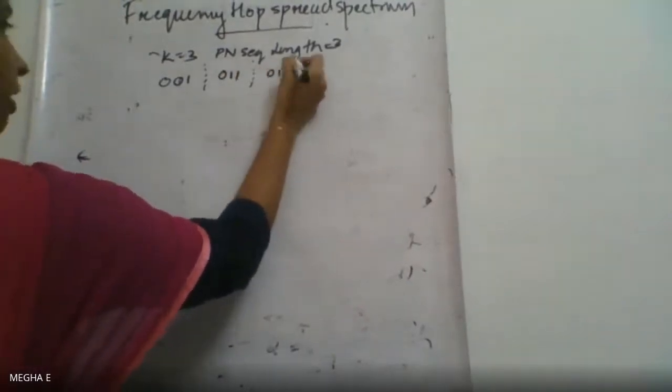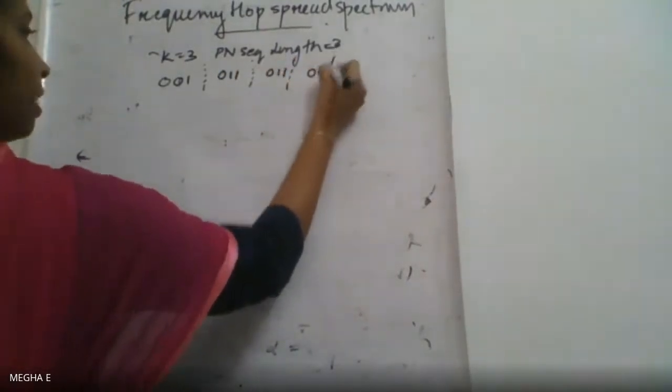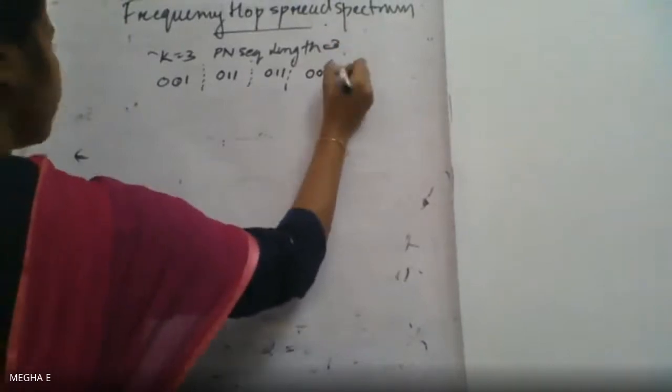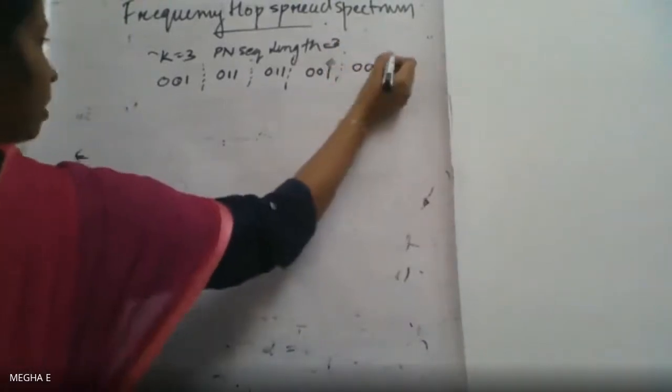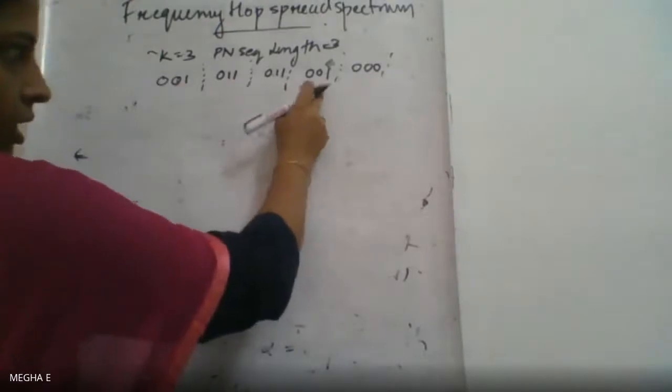The PN sequence is 001, 011, 011, 001, 00. So this is the PN sequence. Since it consists of 3 bits, the length is equal to 3.